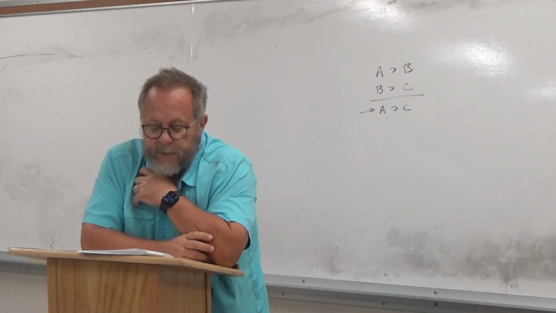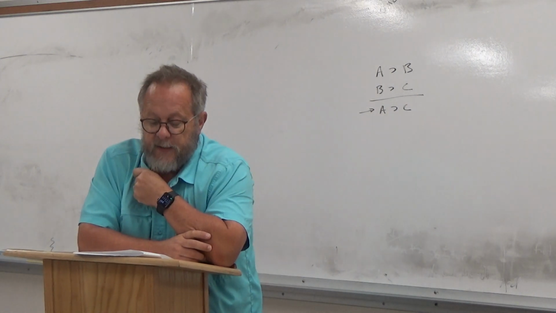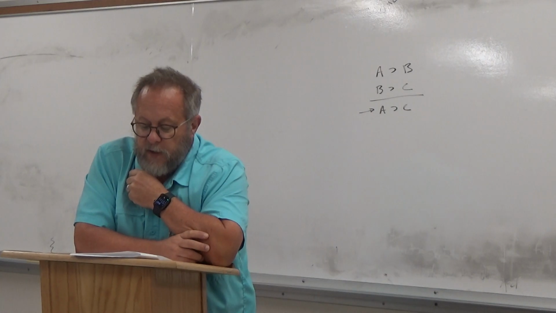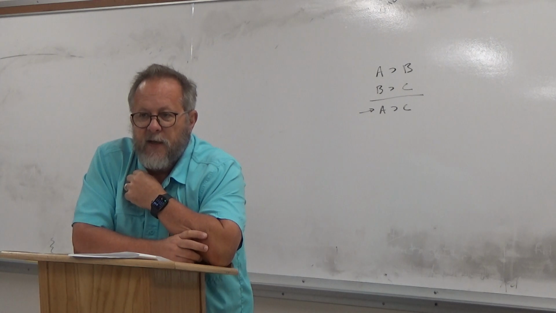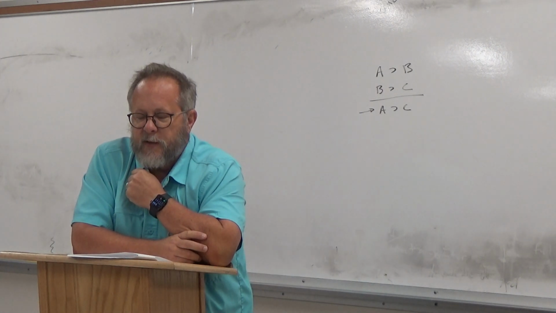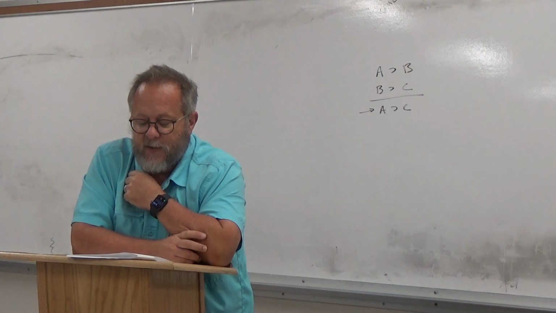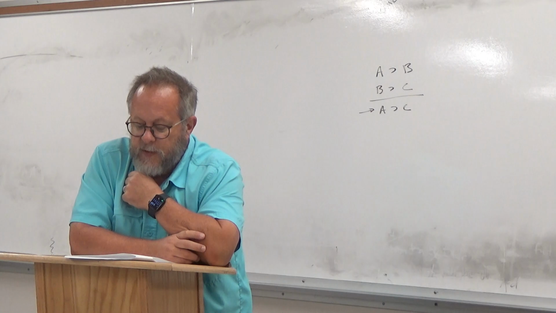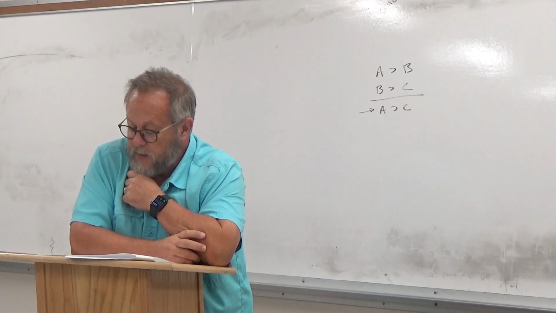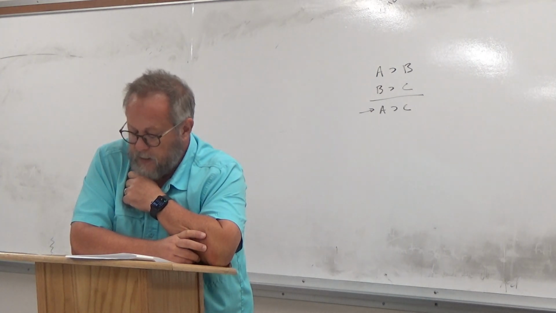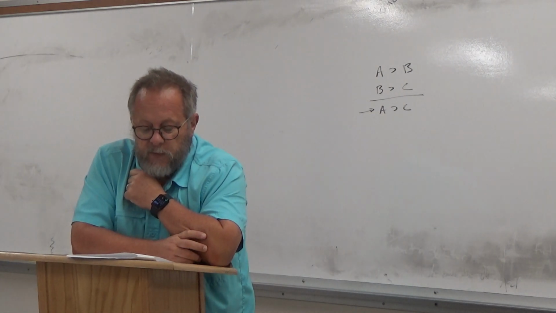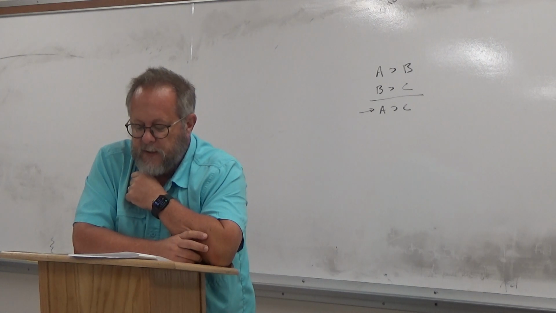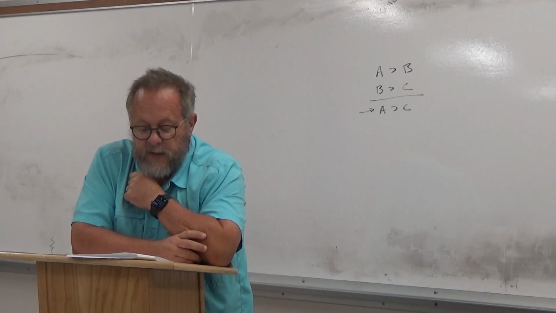Okay. 13. Joe is agnostic. Hence, Joe neither affirms or denies the existence of a god or gods. Look up agnostic in the dictionary, and you'll see that that's exactly what it means. So this is a deductive argument based on definitions. So that is type 1. So deductive type 1.